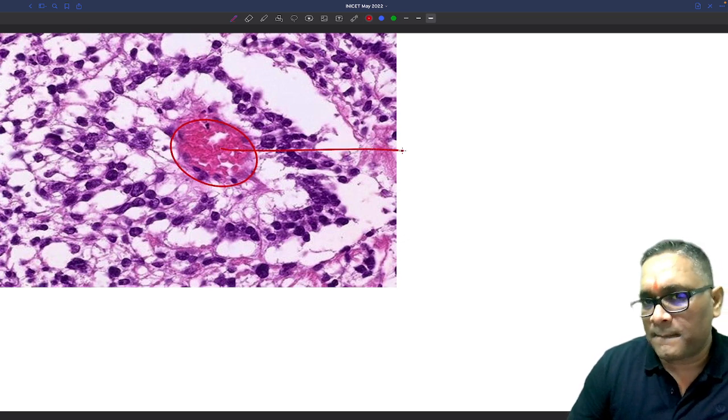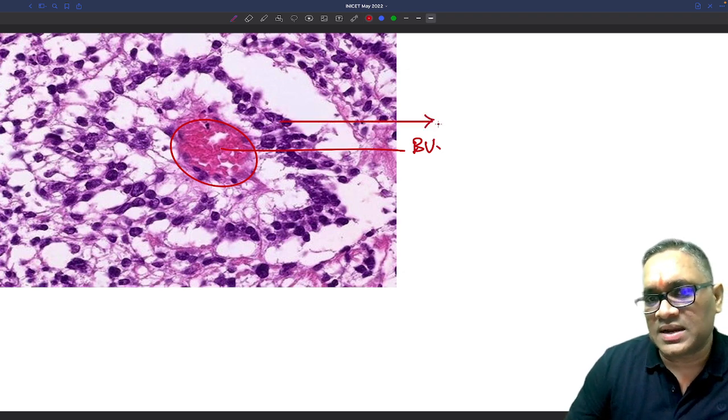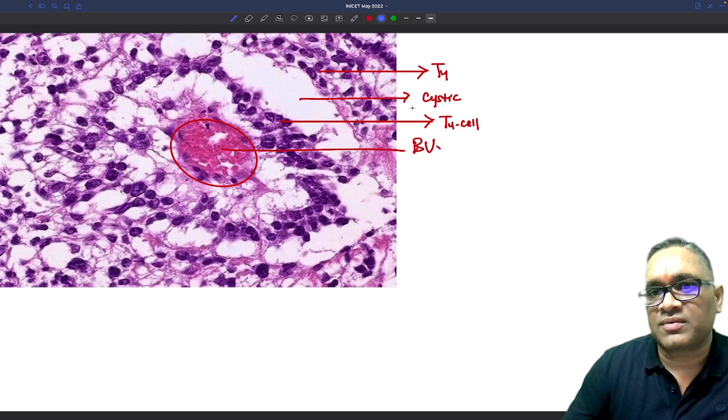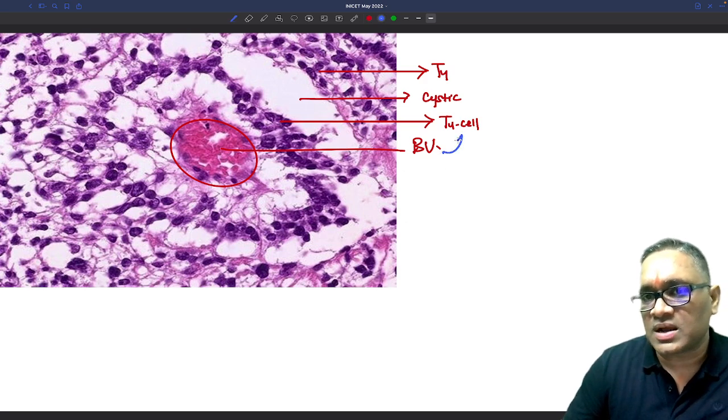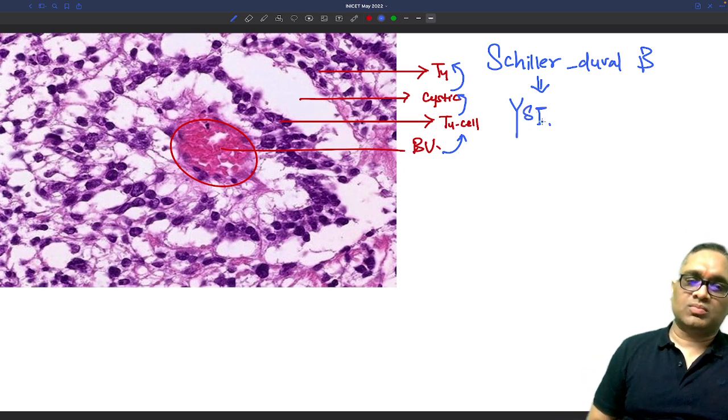What is this? Blood vessel, right? And what are these things? As I said, blood vessels are covered by tumor cells and surrounded by empty space. What is this? This is a cystic space, and again the cystic space is covered by tumor cells. So that's what I have told you now. Blood vessel is covered by tumor cell, which is enclosed inside a cystic cavity, which is also covered by tumor cell. So this is the picture of Schiller-Duval bodies seen in yolk sac tumor, right?